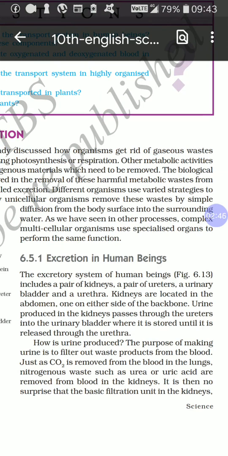Okay, students? We in multicellular organisms, because we are more complex, have a pretty sophisticated and complex system. We have an organ system to carry out excretion. Okay, children, now we will study the excretory system of human beings.